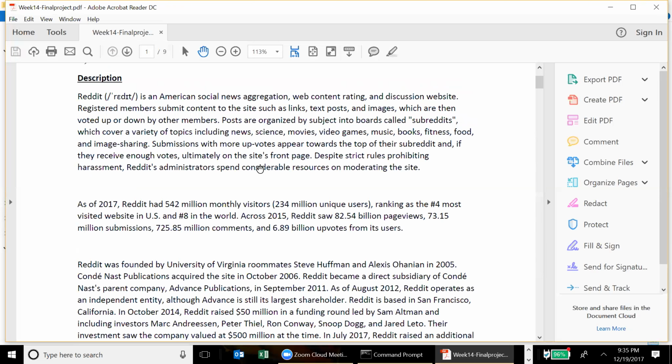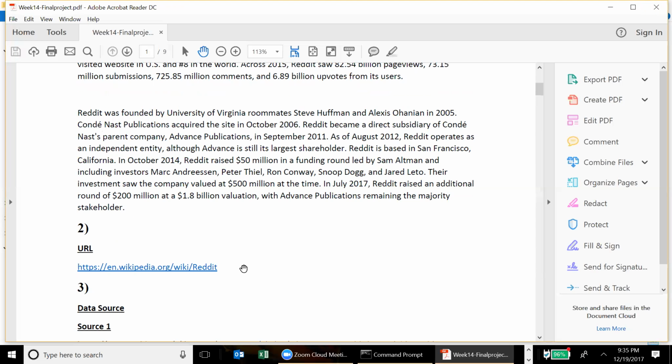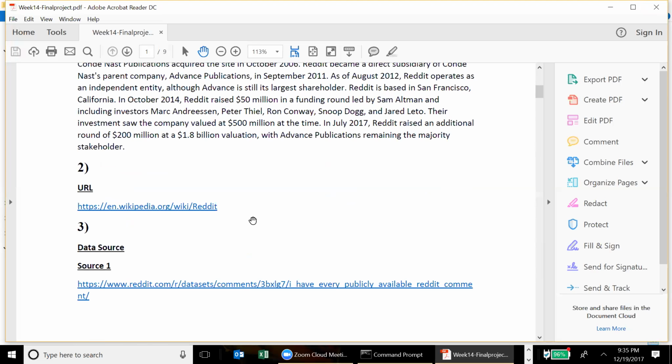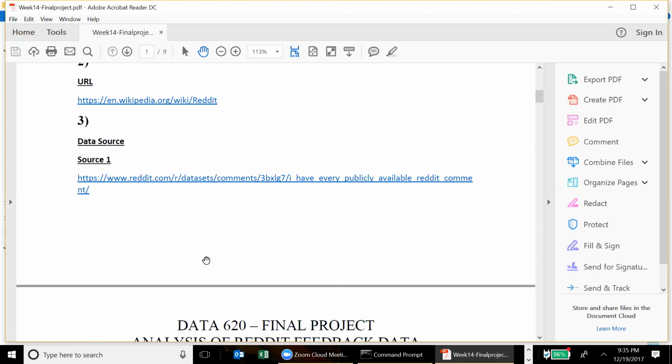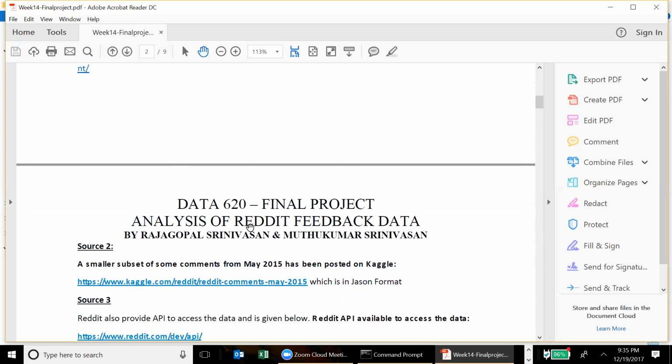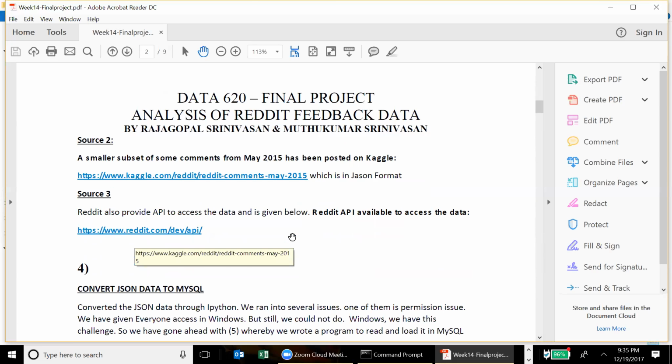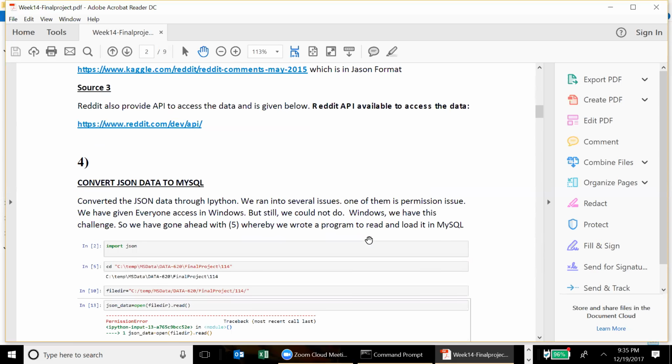We started this project with this URL. There is an application called Reddit, and Reddit has released their data from May 2015 onwards. It's a website with close to about 235 million users. The data source is given in the presentation on the screen right now. There are multiple data sources, and we have pulled one small set of data.